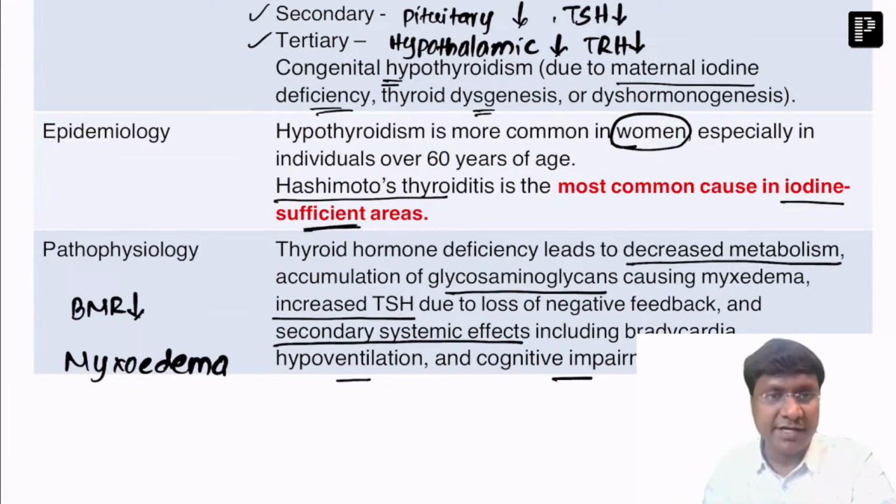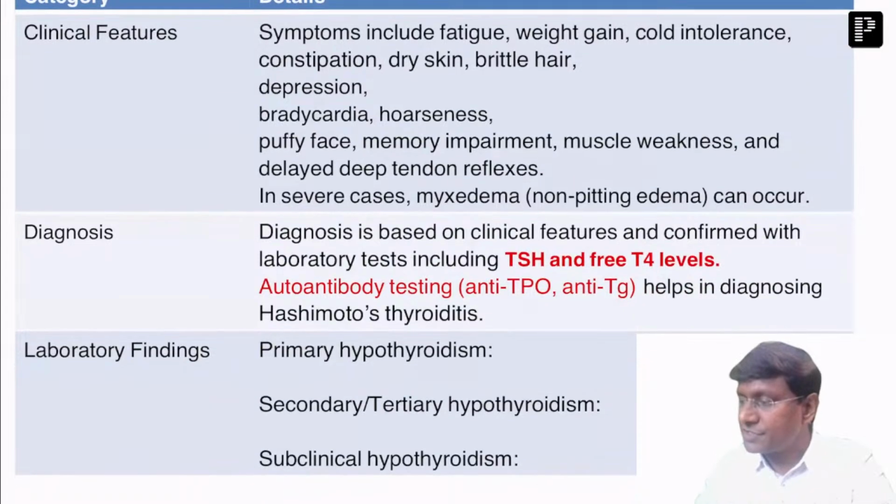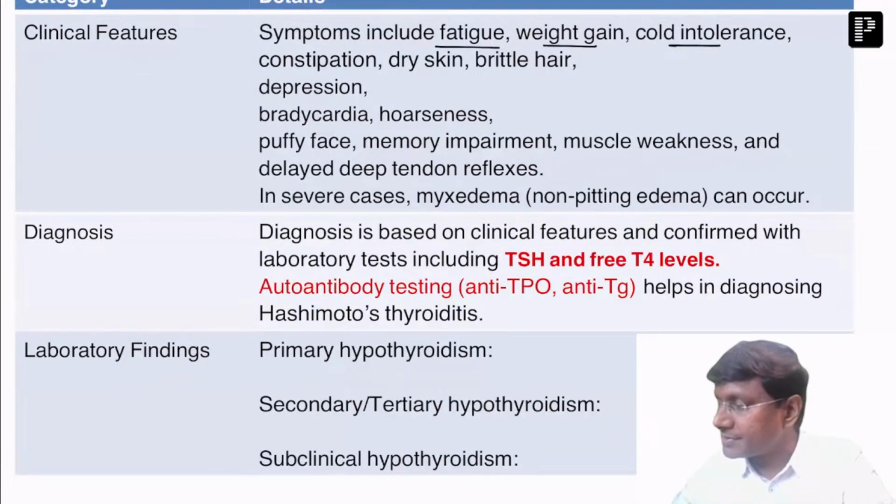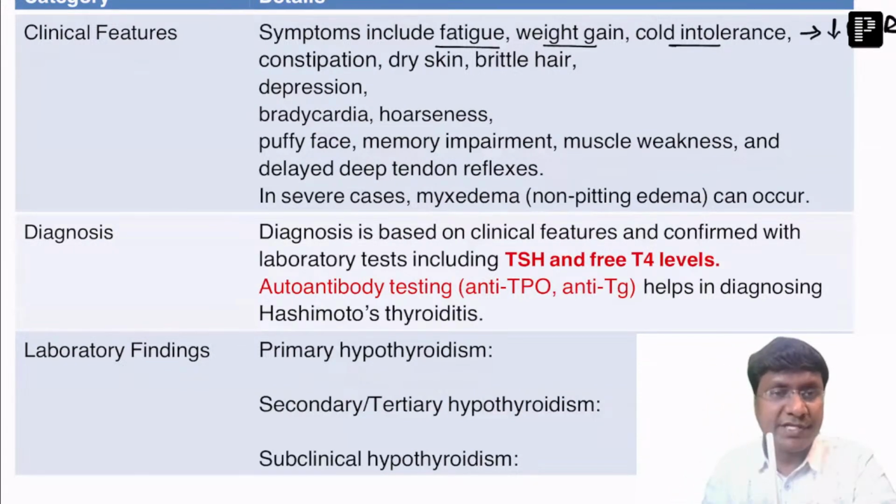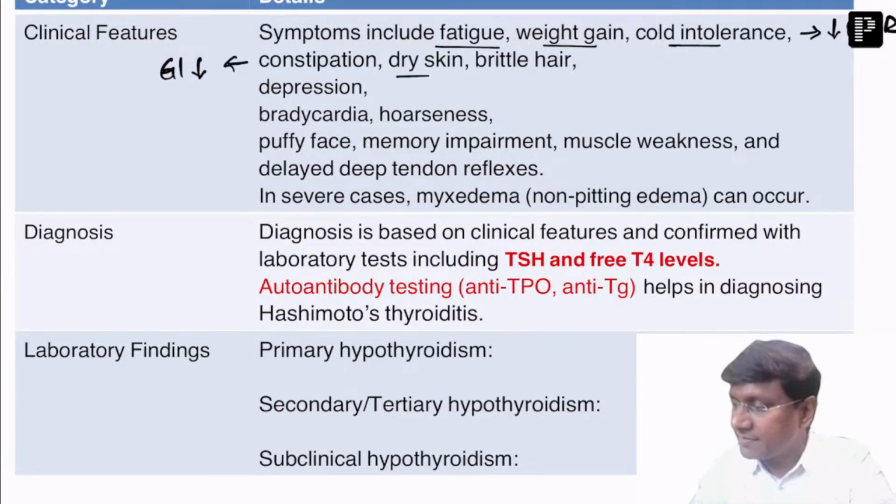Now, let me discuss the clinical features that you will have in patients with hypothyroidism. In patients with hypothyroidism, there will be fatigue, weight gain, cold intolerance. Why? Because of decrease in the basal metabolic rate. And gastrointestinal motility will be reduced. Because gastrointestinal motility is reduced, these patients will have constipation, right? And there is no sweating. That is the reason why there will be dry skin, and alopecia will be there.